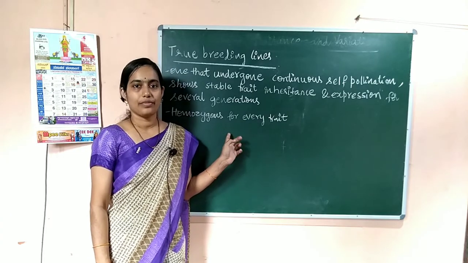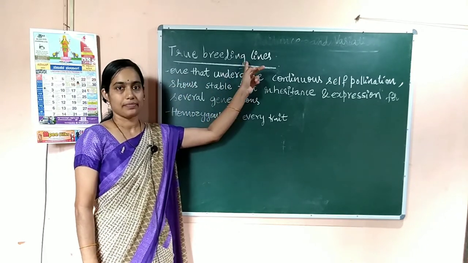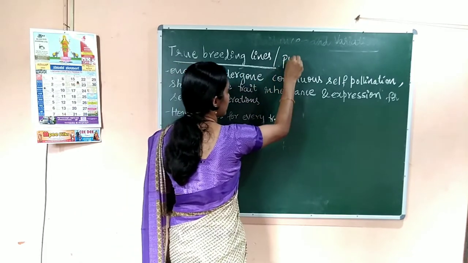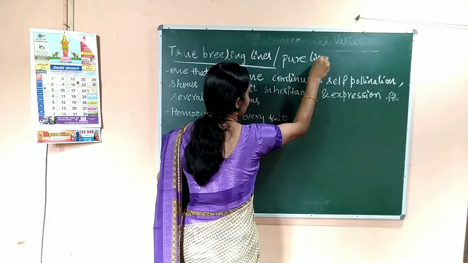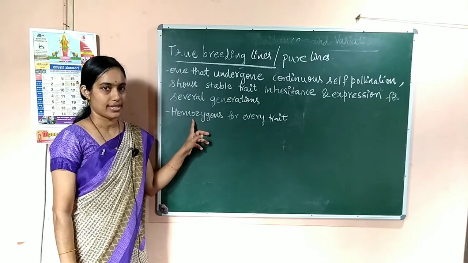And the last term we are going to discuss is true breeding lines, also called pure lines.